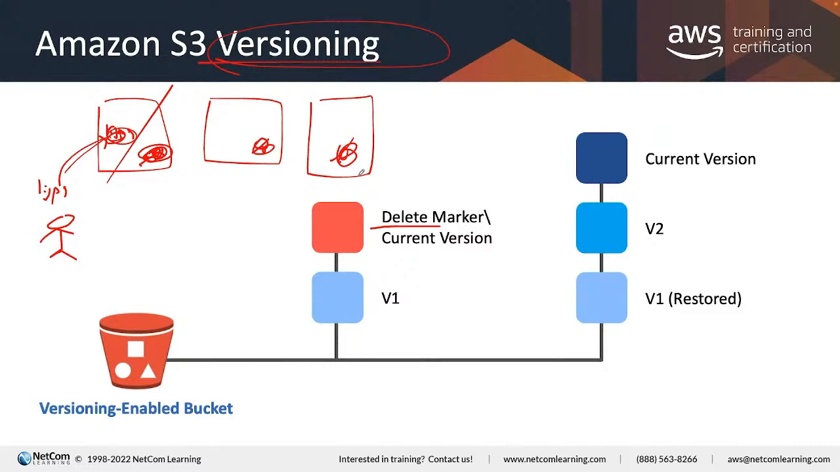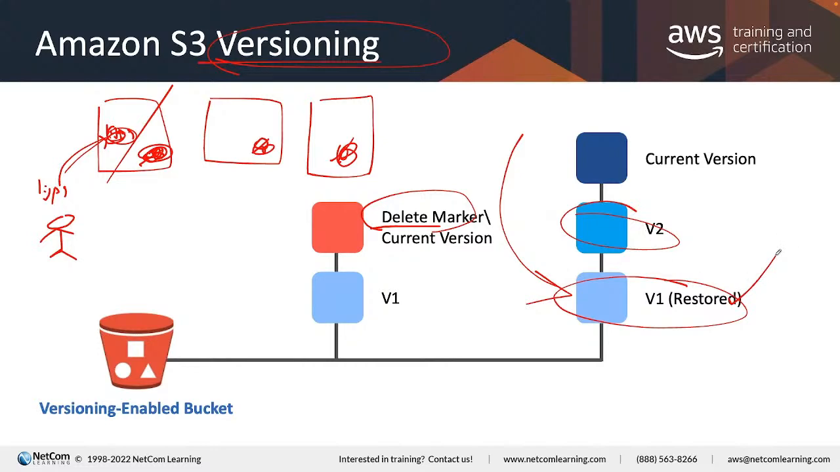Okay, so let's take a look. What does that mean? When you enable versioning and you do a delete, it is just a delete marker. Actually, we have version 1 and version 2. You can always restore version 1. From an architecting point of view, if you accidentally delete or override, you can get back the earlier version.